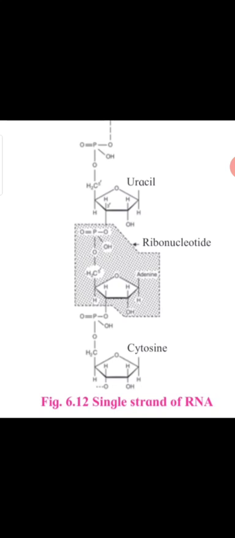Now we will see about types of RNA. Formerly we have seen there are two major types, cellular RNA and genetic RNA. Now we will see the cellular types of RNA. Number one, mRNA. On the screen you are looking at the structure of mRNA, messenger RNA. It carries genetic information for arranging amino acids in a definite sequence.